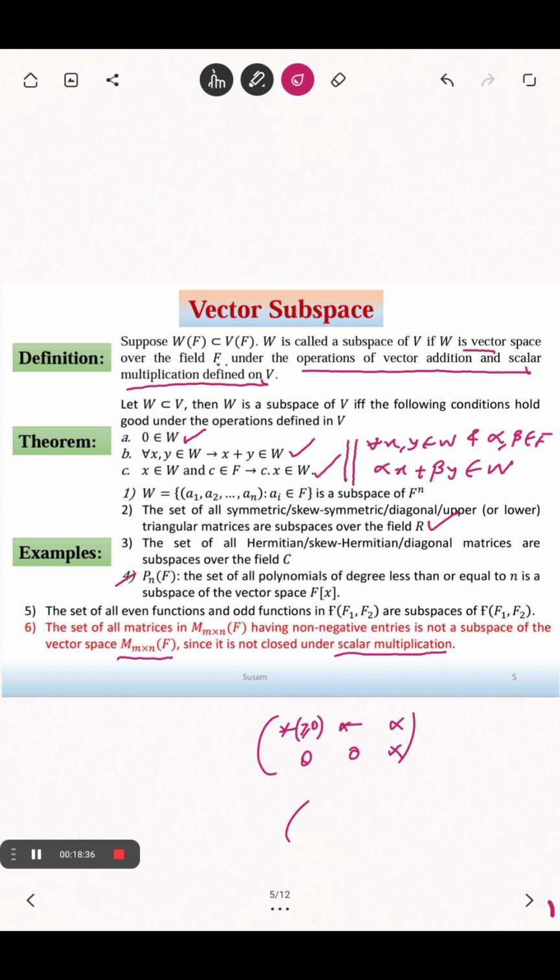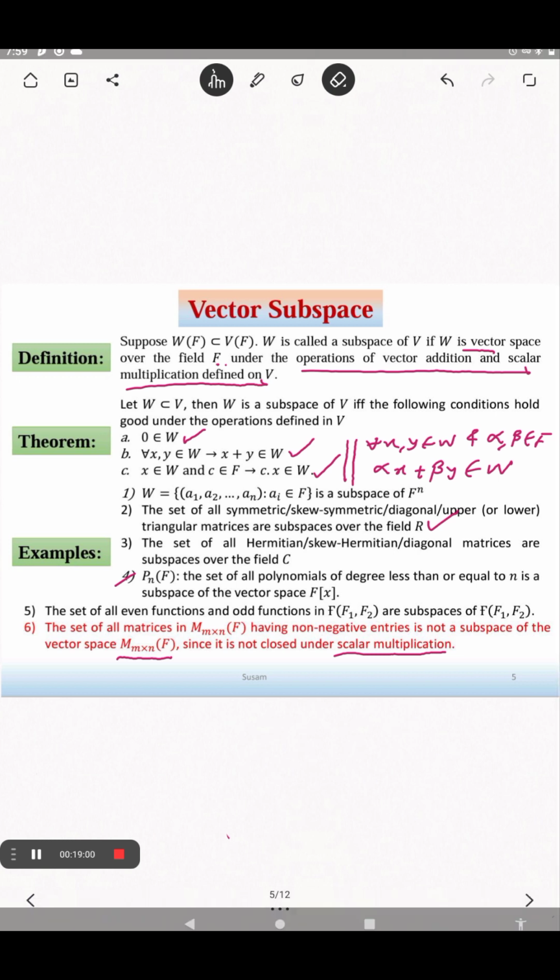Suppose you have a given matrix and you multiply it by the scalar minus 1. Then this scalar multiplication does not hold in the given subset, so it is not a subspace.